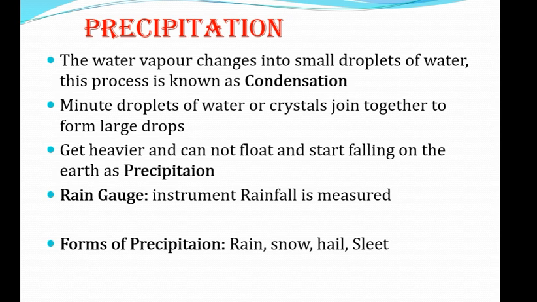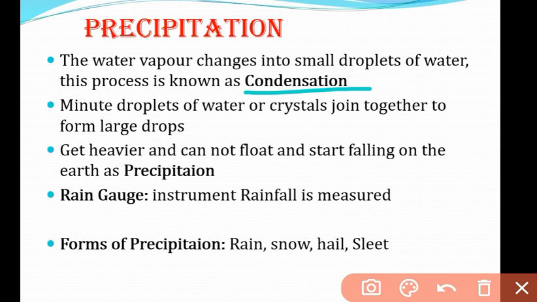What is condensation? The water vapor that changes into small droplets of water. This process is known as condensation. Okay, so the water vapor that is present in the atmosphere, or you can say in the air, changes into small droplets of water when it comes into contact with a very cold region or any cool surface. This process of state change from the gaseous state to the liquid state is condensation.